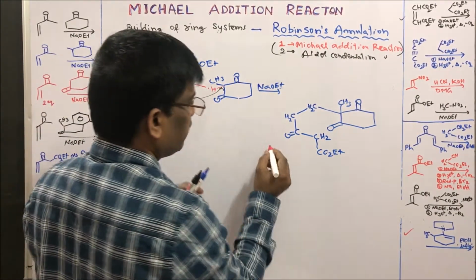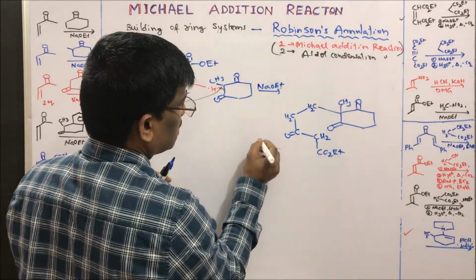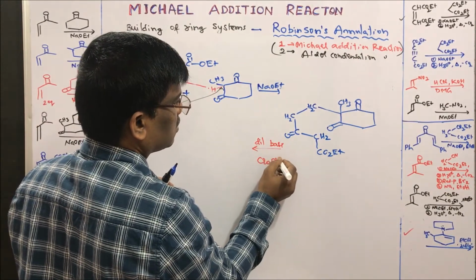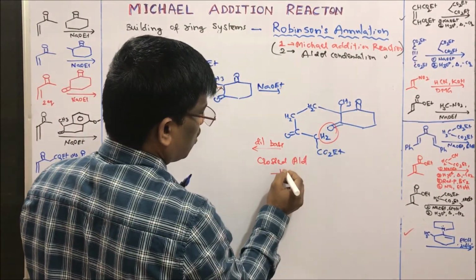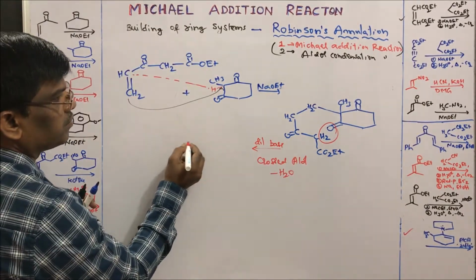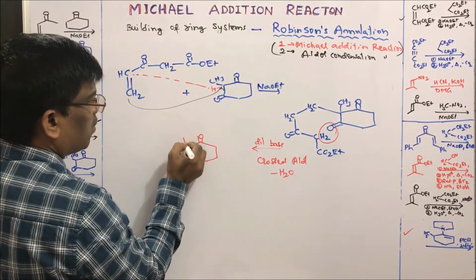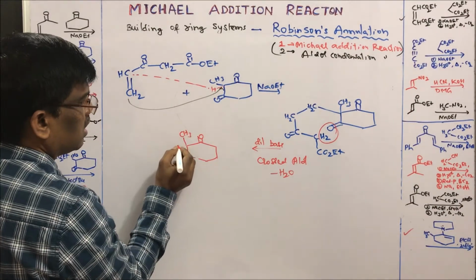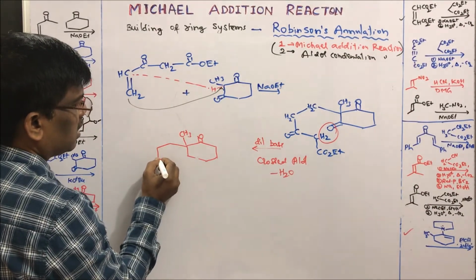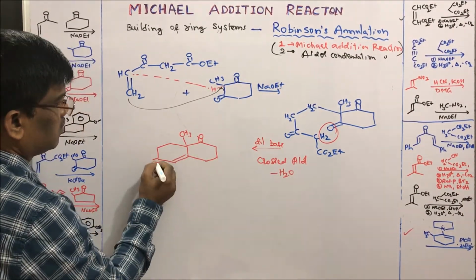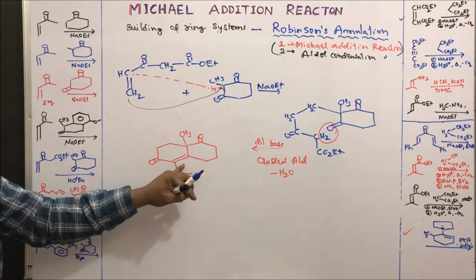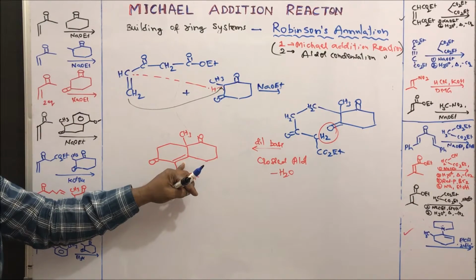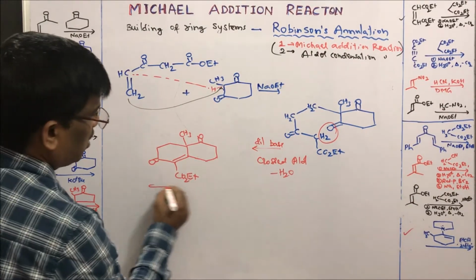When I treat it with dilute base, crossed aldol reaction is going to take place to lose this as water to give this carbonyl compound, CH3, and the remaining, so alpha beta unsaturated ester and carbonyl compound, and this unsaturation is going to be there. So it is a very important example.